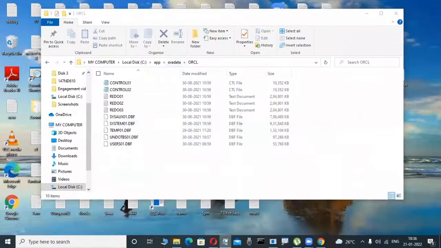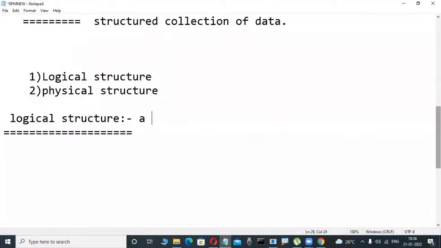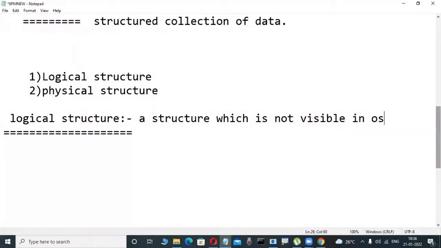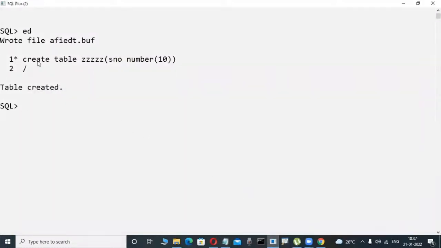That's why, what is a logical structure? Don't write it. A structure, meaning a database structure, don't worry. A structure which is not visible in the operating system, in OS, is called a logical structure. Logical structure of the database. That's why when you create a table, we are unable to view it in the C drive, D drive like that. But where is it visible? Yes, in a database.